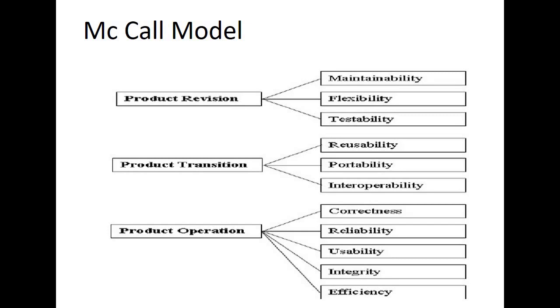So all these things are under the umbrella of 11, which are correctness, reliability, efficiency, integrity, usability. Then we have maintainability, testability, flexibility, portability, reusability, and interoperability. And all these 11 are then further under either product revision, product transition, or product operation.